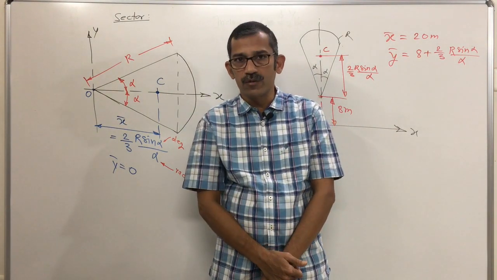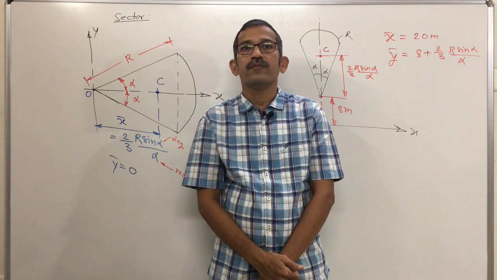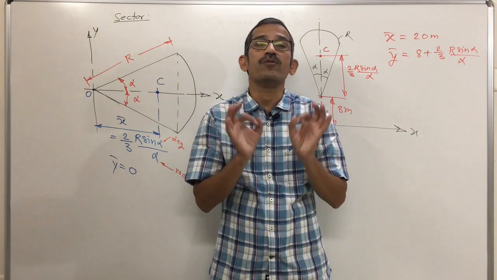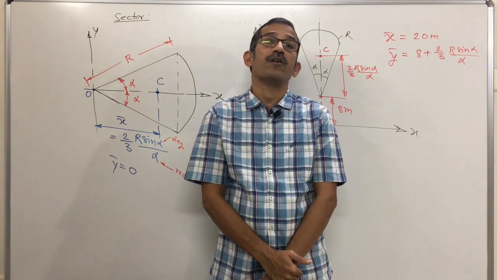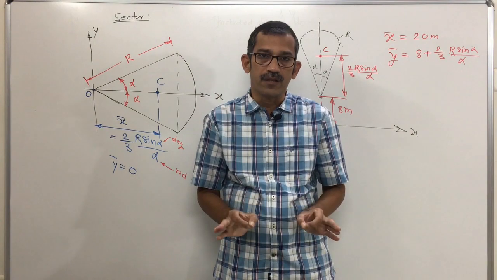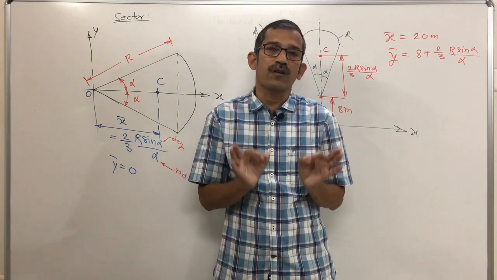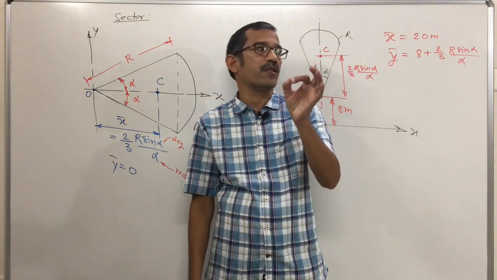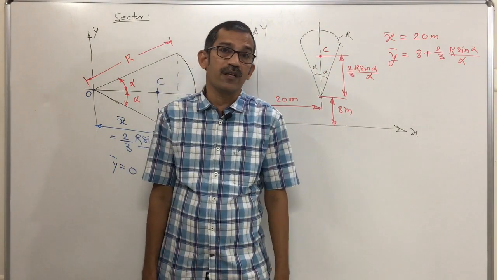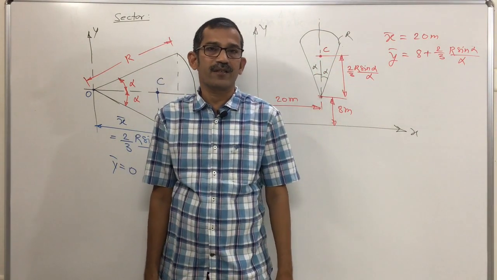Quarter circular lamina, where is the position of the centroid? 4r upon 3 pi from the two sides which are mutually perpendicular to each other. For a sector, the centroid is located on its axis of symmetry from corner O along the axis of symmetry. The distance is 2/3 r sin alpha upon alpha. Area of sector is alpha r square.